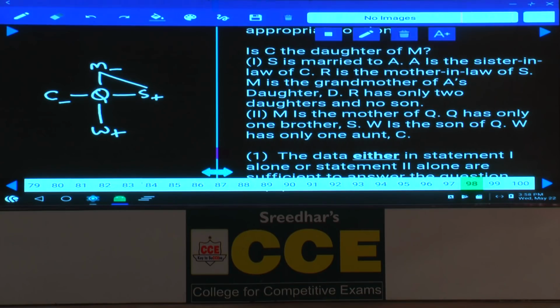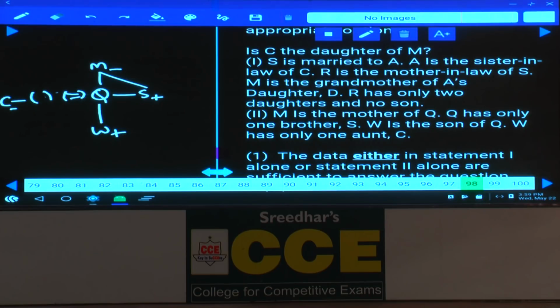Now here, whether this is Q's sister or Q's spouse's sister, because Q is already married. As Q is married here, this Q's spouse's sister, C can be here. If C is like this, C can be the daughter or cannot be the daughter, isn't it? Hence, 2 alone is also not sufficient, because whether it is paternal aunt or maternal aunt is not given. Even if that is given, we cannot identify, because the gender of Q is not known.